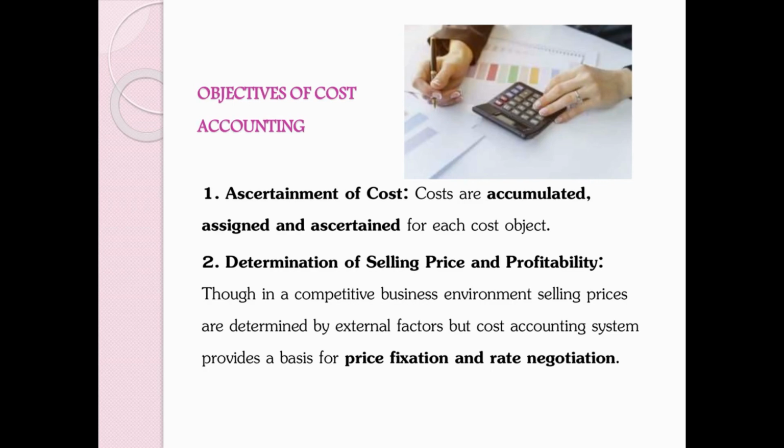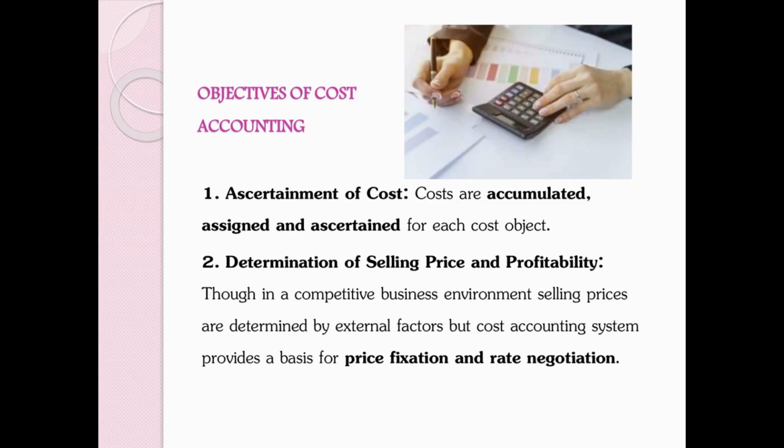Second one, assignment means allocation of expenses to a particular cost object. Example, electricity bill. It is common to all the departments, but it has to be allocated based on their consumption. Third one, ascertainment of cost means dividing the total cost by the total number of units, we are able to get expenses per unit. Second point, determination of selling price and profitability.